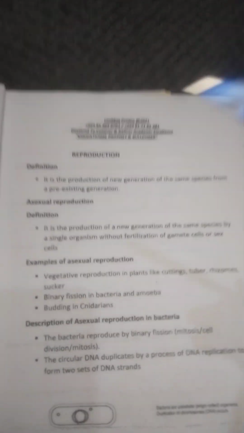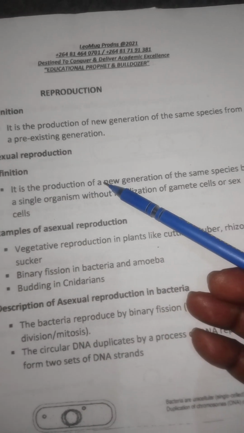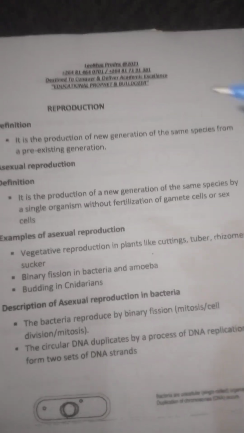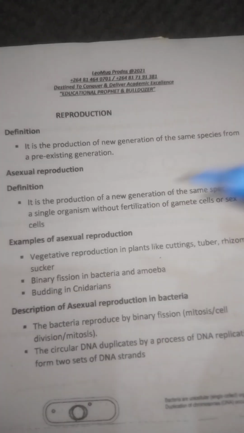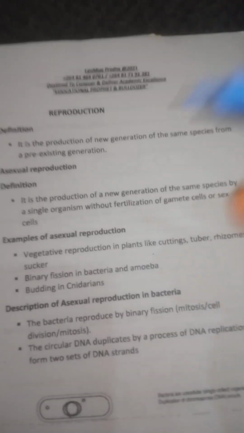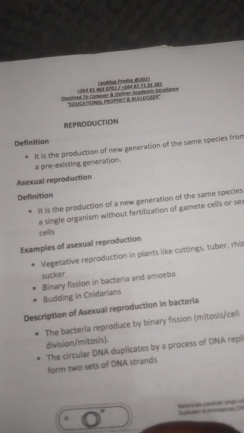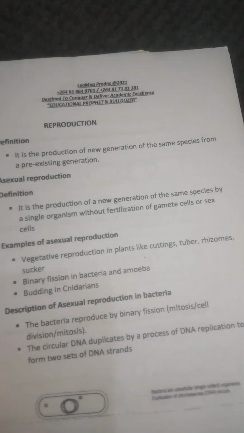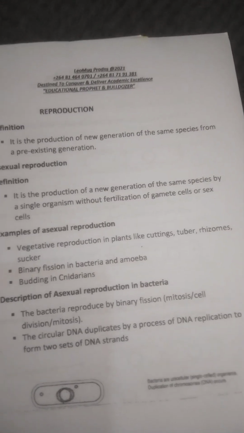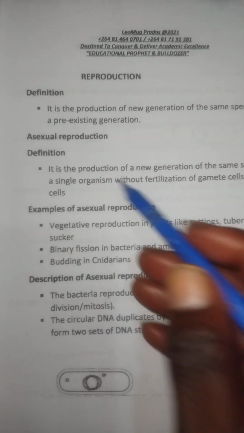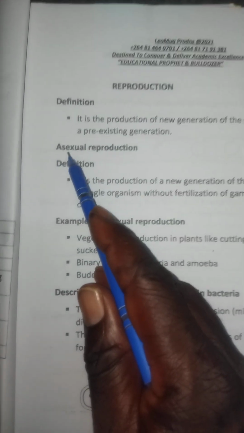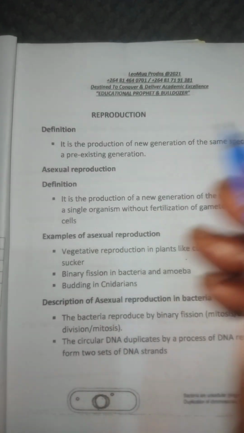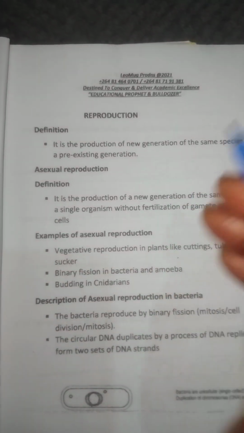Here a new generation of the same species is produced, but in this case we only have a single parent who is involved in producing the future generation, and there is no fertilization of sex cells or gametes. So with asexual reproduction, there is only a single parent involved in reproduction.